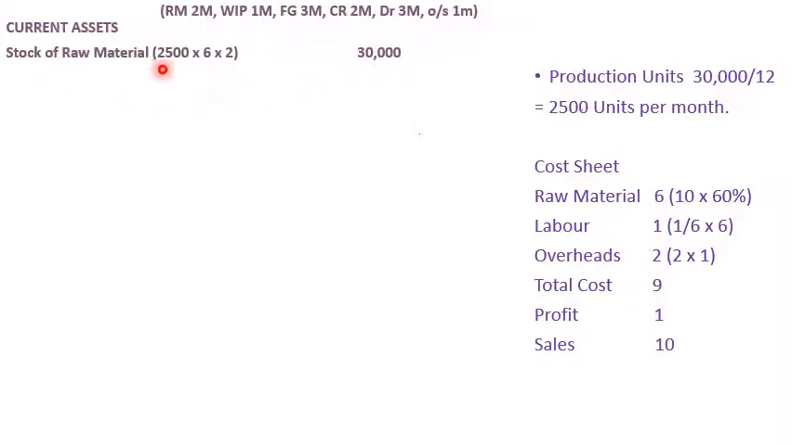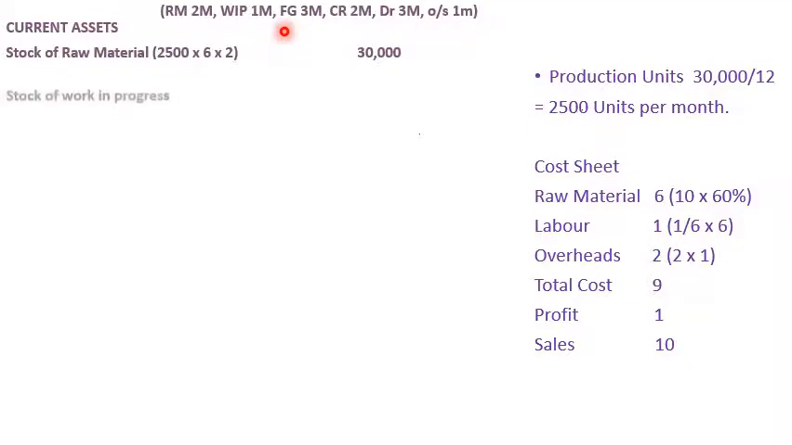Again I am repeating, stock of raw material. How to calculate it? First the production units, second the cost sheet unit, and third, we multiply by the months given. So production units 2500, raw material units 6 and months given 2. So the amount comes to 30,000.